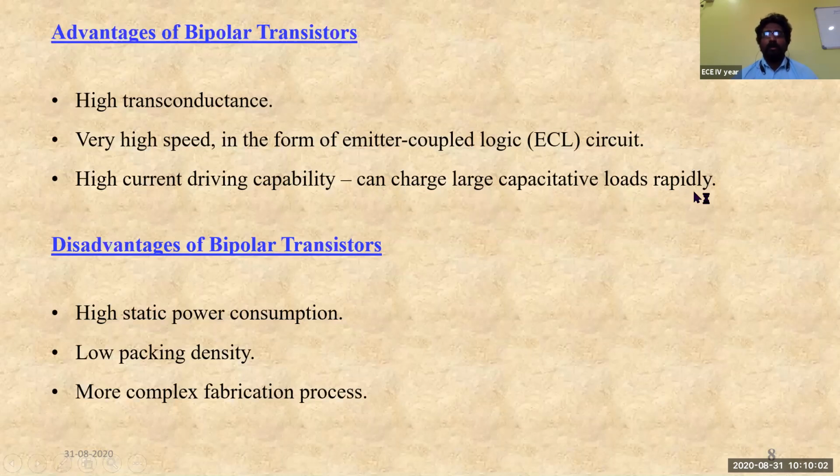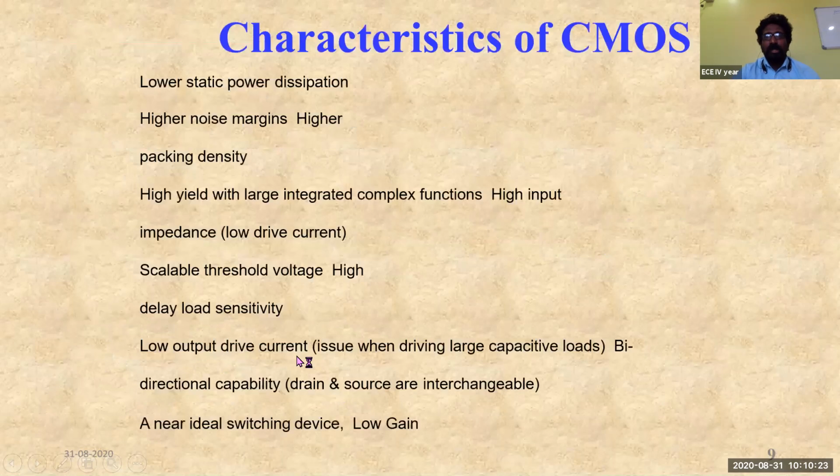Means it can easily obtain the output very rapidly. Then coming to the disadvantages of bipolar transistors, it has got high static power consumption, low packaging densities, and more complex fabrication process. The fabrication of the bipolar technology is very complex, and that's one of the major disadvantages of the bipolar transistors. Now let us see the characteristics of CMOS technology.